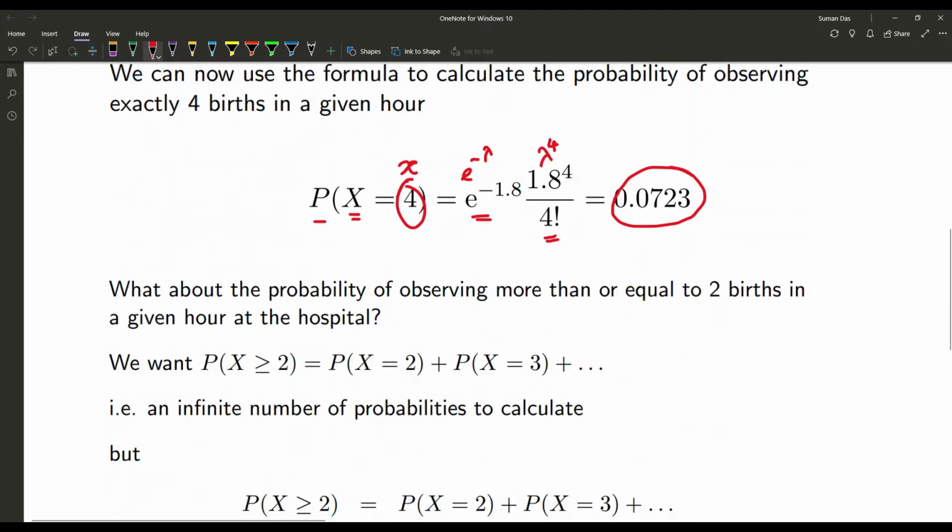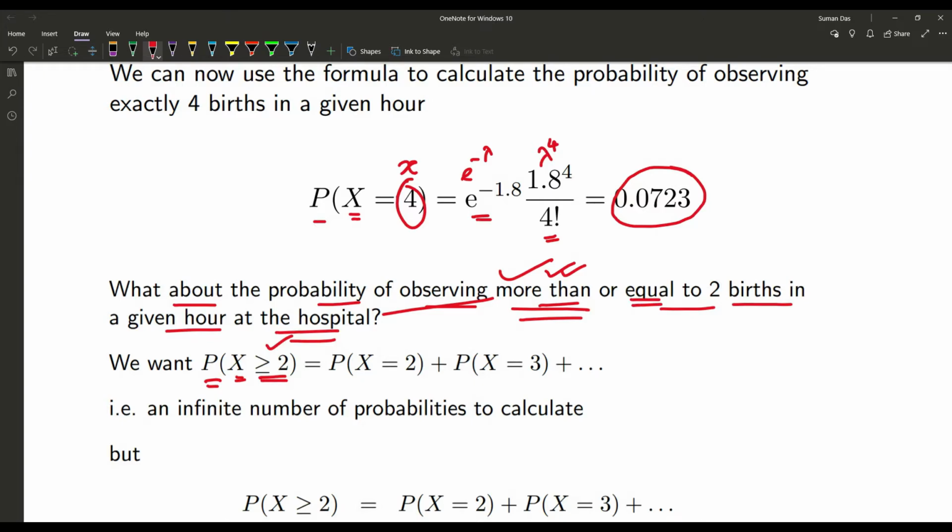Let's check the same problem statement with a different question. What about the probability of observing more than or equal to 2 births in a given hour at the hospital? So that means we have to find the probability for capital X greater than or equal to 2, because that is more than or equal.